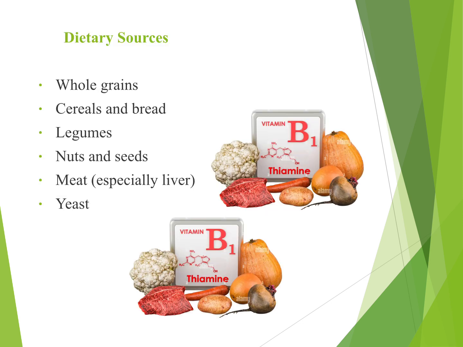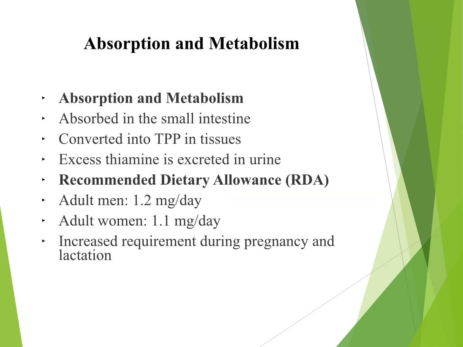Let's talk about the dietary sources of thiamine or B1. First is whole grains, including brown rice, whole wheat, and oats. Then legumes or pulses: lentils, dal, beans, chickpeas, chana. Nuts and seeds, such as peanuts and sunflower seeds. Animal sources include liver, meat, and fish. Other sources of vitamin B1 are yeast and fortified cereals.